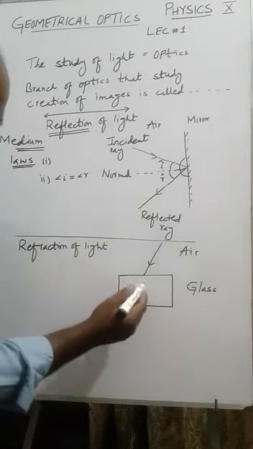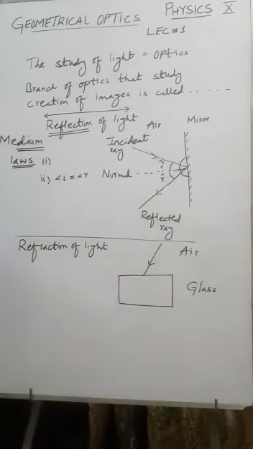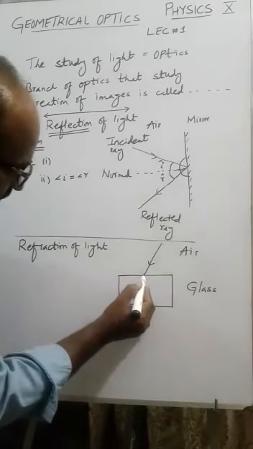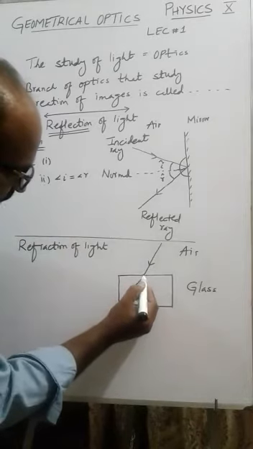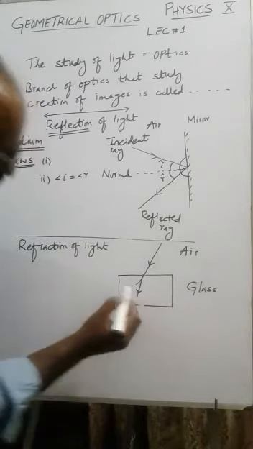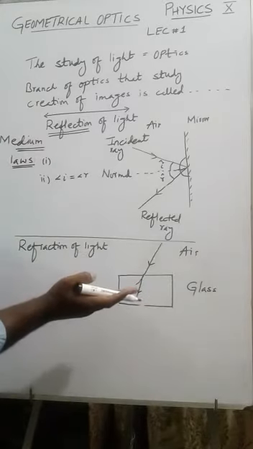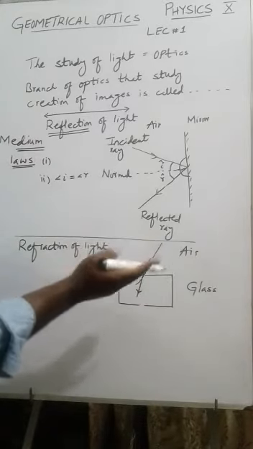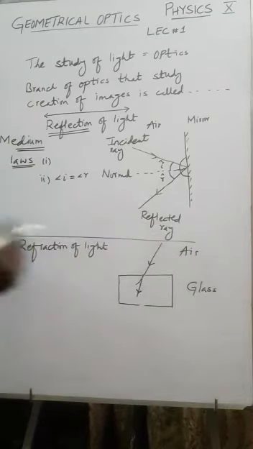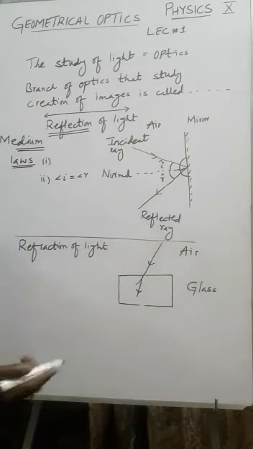The maximum of it will enter into the glass. But what will happen? It will not go straight. It will bend a little bit like this. So you may say entrance of light from one medium into another medium, or bending of light from one medium into another medium, is known as refraction of light.